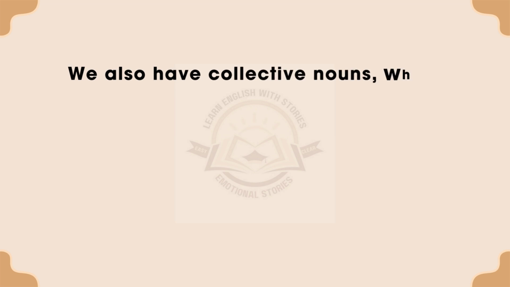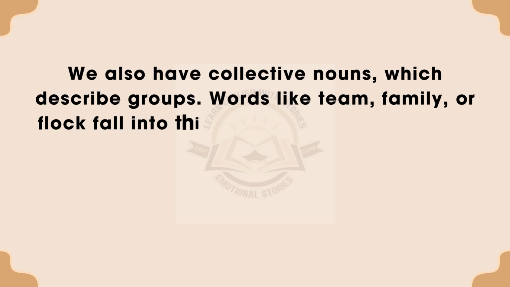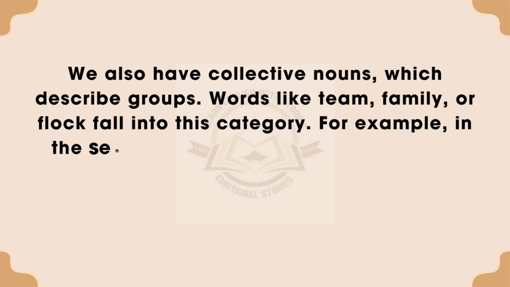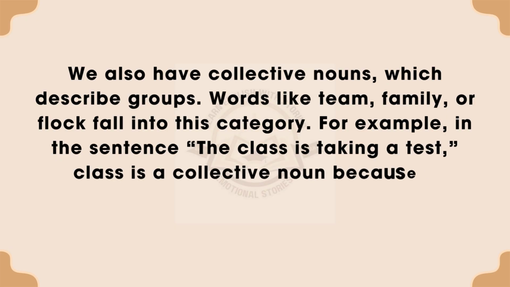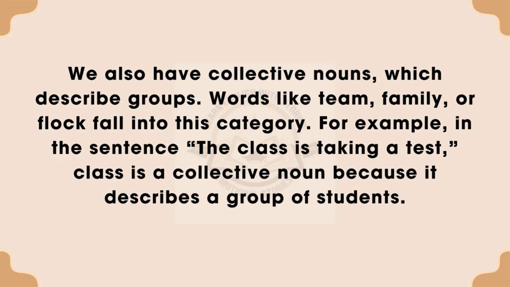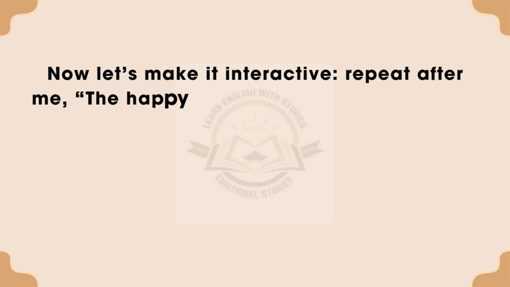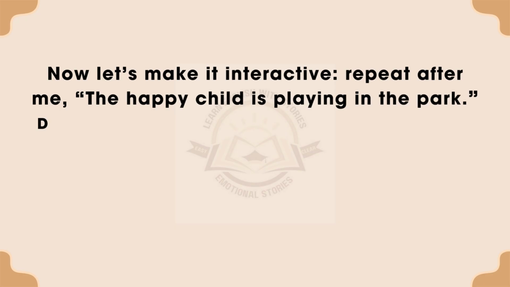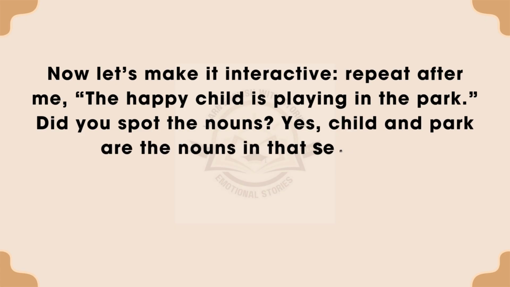We also have collective nouns, which describe groups. Words like team, family, or flock fall into this category. For example, in the sentence, "The class is taking a test," class is a collective noun because it describes a group of students. Now let's make it interactive. Repeat after me. The happy child is playing in the park. Did you spot the nouns? Yes, child and park are the nouns in that sentence.